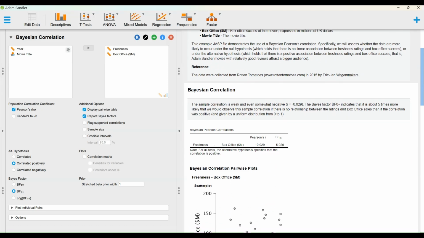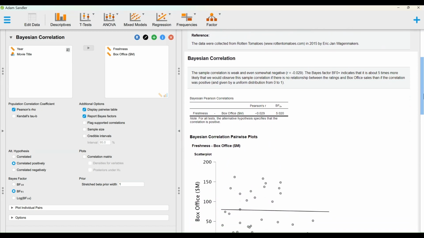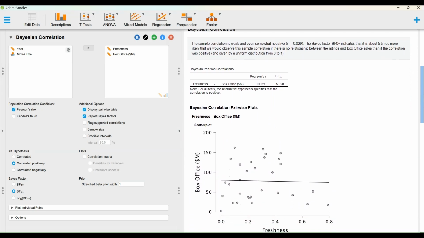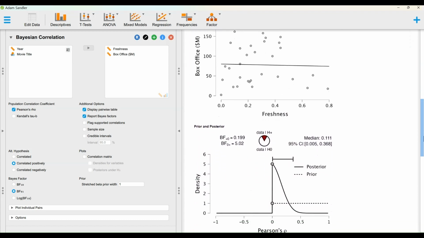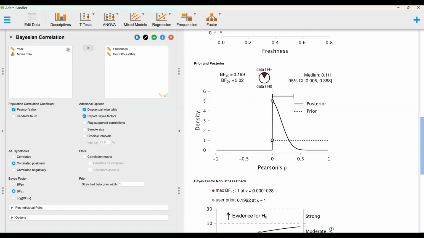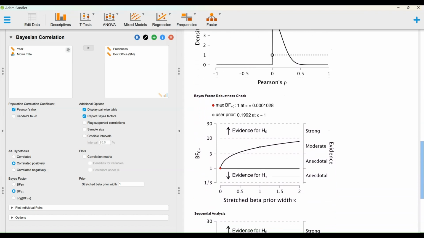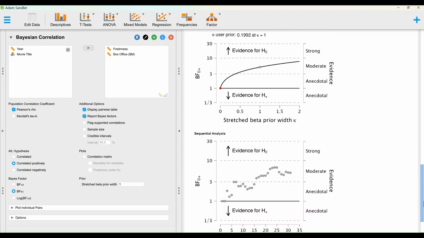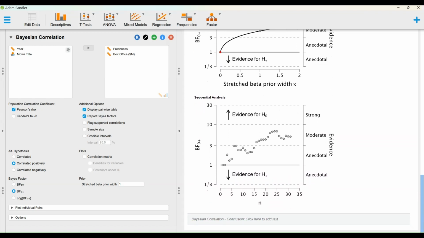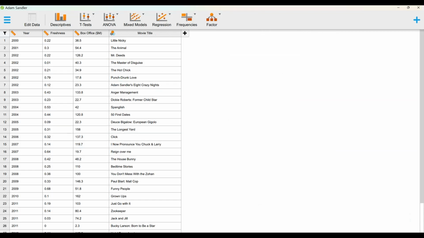This example JASP file demonstrates the use of a Bayesian Pearson's correlation. The null hypothesis says that there is no linear association between freshness ratings and box office success, and the alternative hypothesis says that there is a positive association between freshness ratings and box office success, that is, Adam Sandler movies with relatively good reviews attract a bigger audience. The box office is in $1 million, and the freshness or ratings on Rotten Tomatoes ranges from 0 to 1.